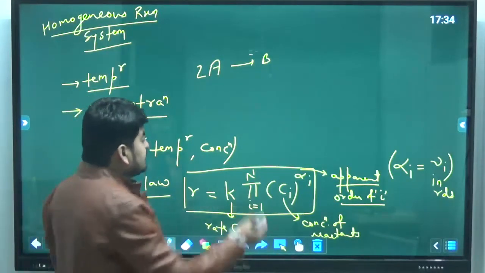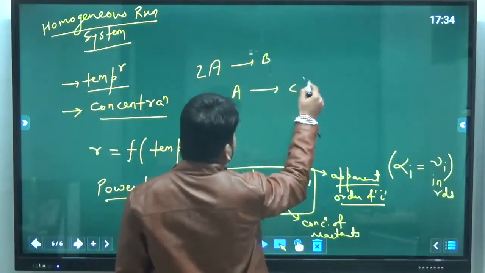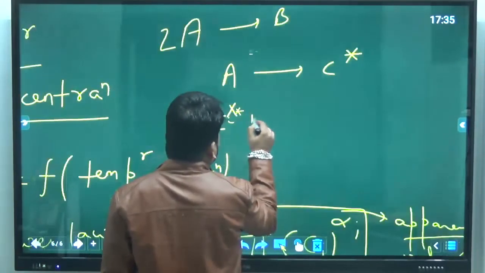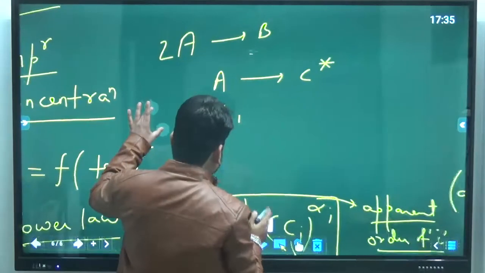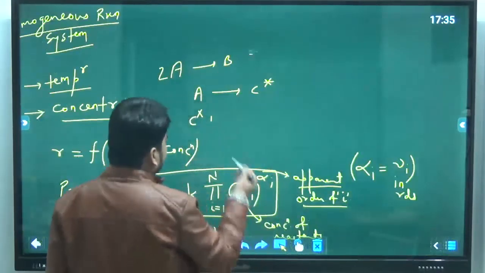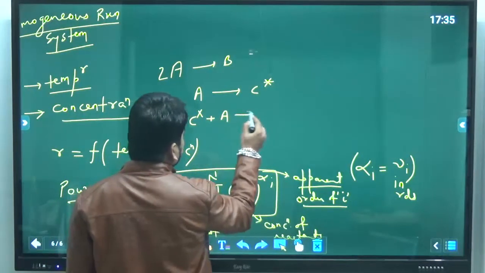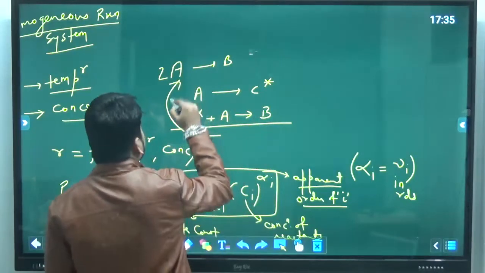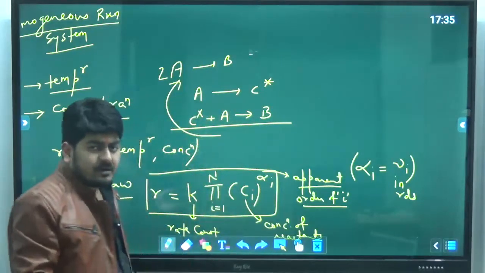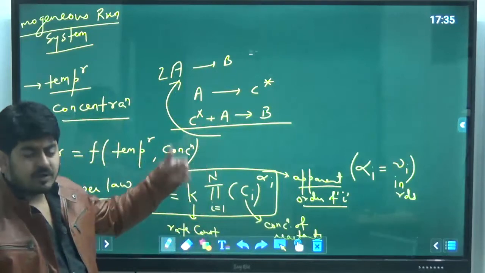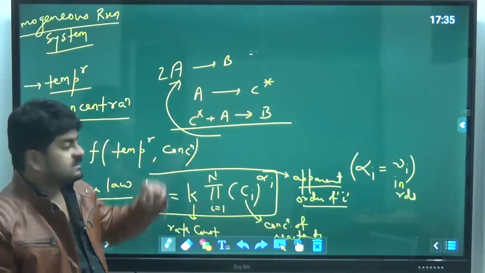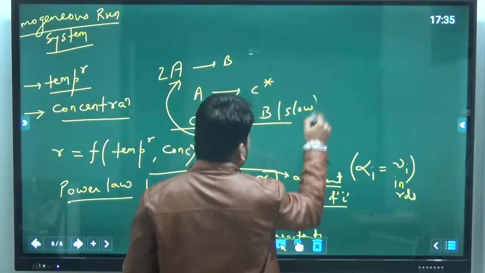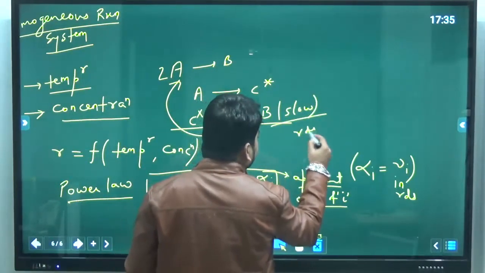Something like A gives C star, and further that C star reacts with A to give B. So if you add them, you will get the overall reaction like this, 2A gives B. Out of these 2 steps, or whatever number of steps there are, the slowest step is known as the rate determining step.